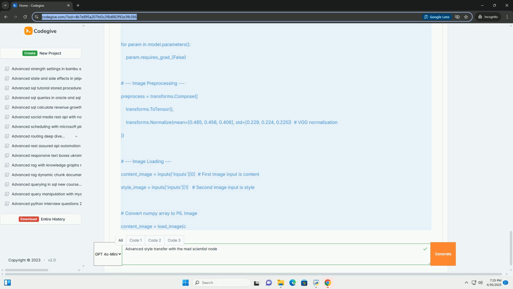3. Style loss. Quantifies the difference between the style of the style image and the style of the stylized image. A common approach is to use the Gram matrix. The Gram matrix of a feature map represents the correlations between different feature channels. Matching Gram matrices forces the stylized image to have similar texture and style correlations as the style image. Again, MSE is often used to calculate the loss between Gram matrices. 4. Total variation, TV, regularization.